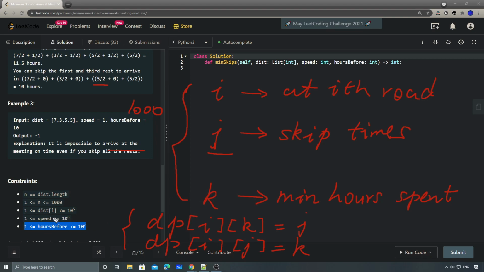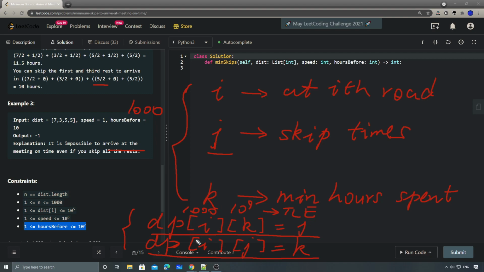And with this kind of speed and float type, this range will be pretty big, right? So which means if we choose the first one, this is 1000, but this one could be maybe 10 to the power of 7 or even 9, we don't know, based on the precision of the float. And I think this one will TLE, right? So that only leaves us one option, which is dp[i][j].